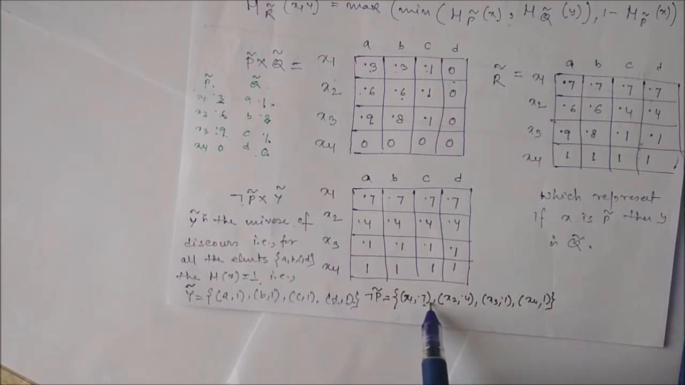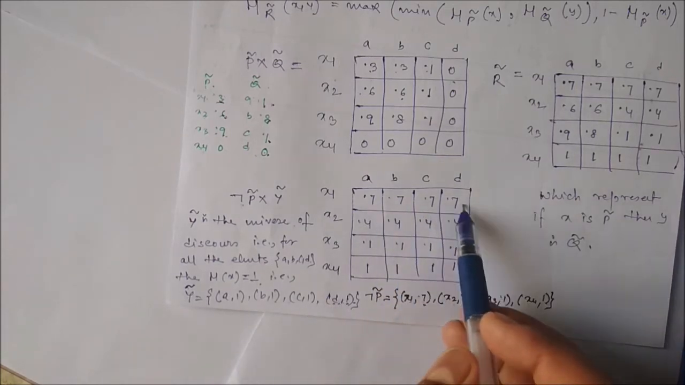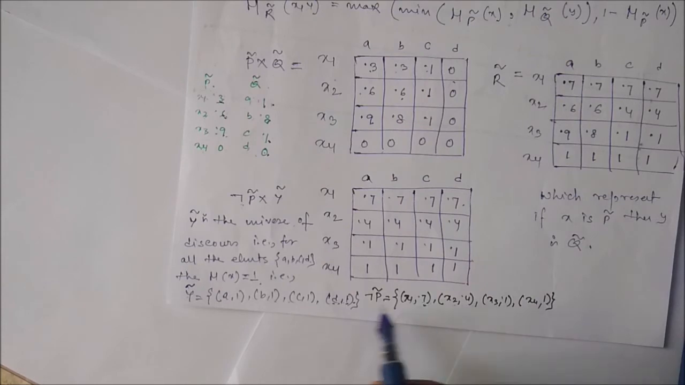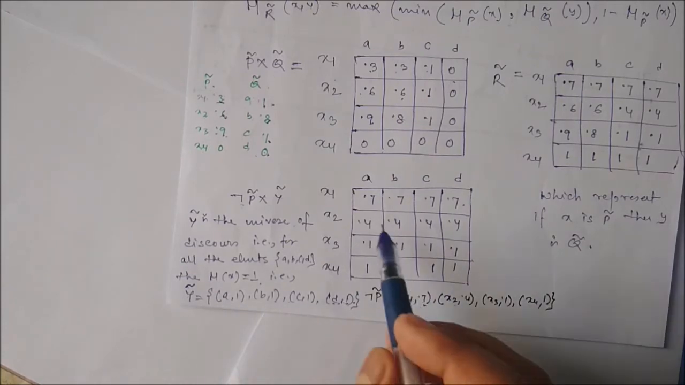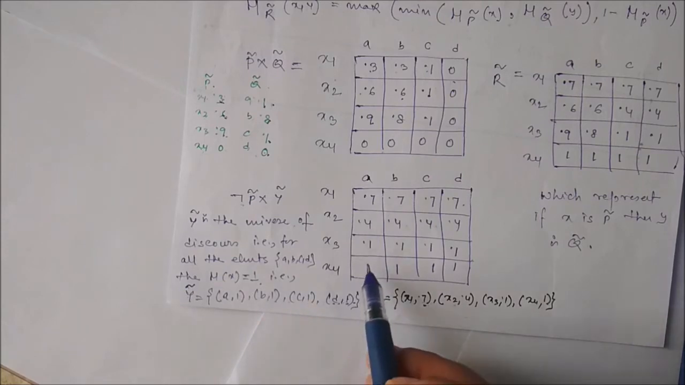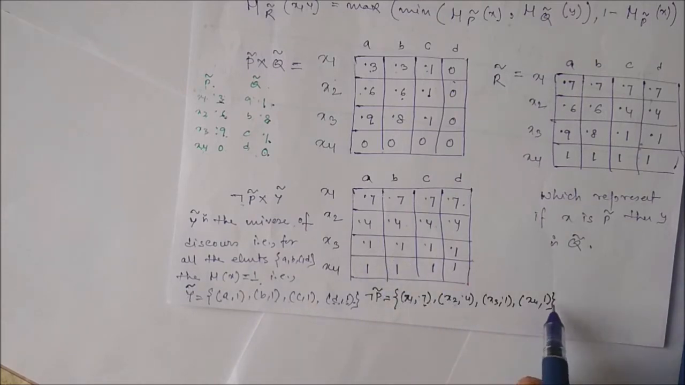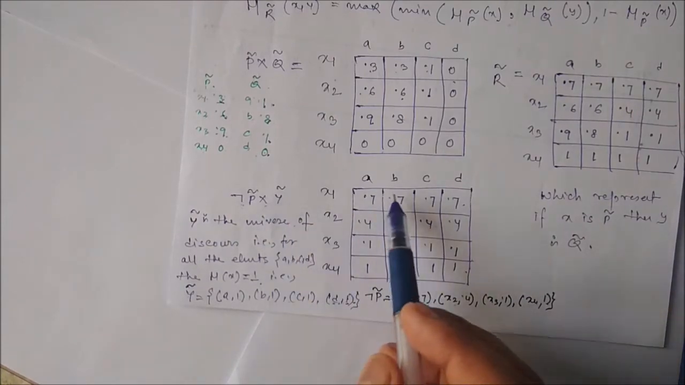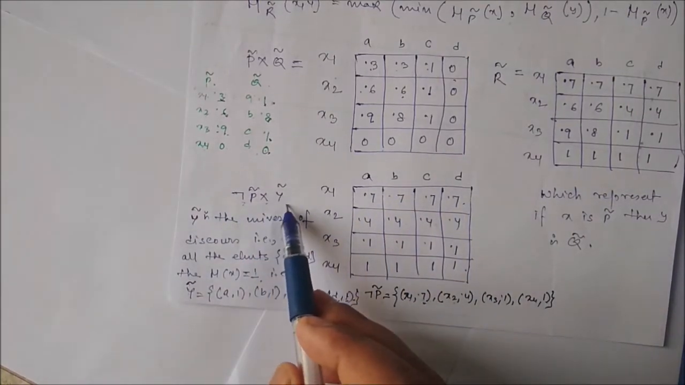So 0.7, if you compare 0.7 with 1, 1, 1, definitely you have to take 0.7. x2 is 0.4, compared with 1, 1, 1, you take 0.4. 0.1 compared with 1, 1, 1, you take 0.1. And x4 is 1, so compared with 1, 1, 1, it should be 1. So this is nothing but our not P cross Y.